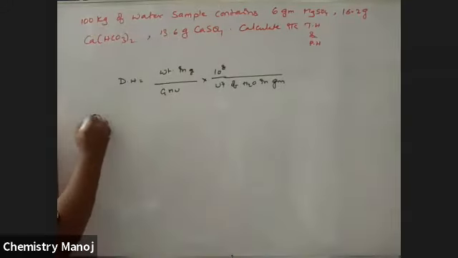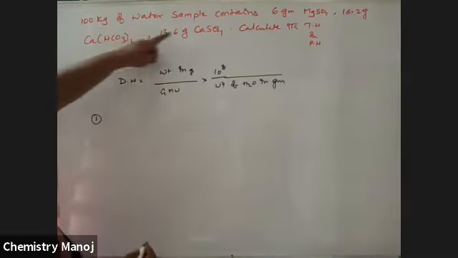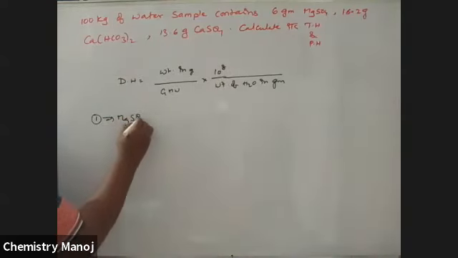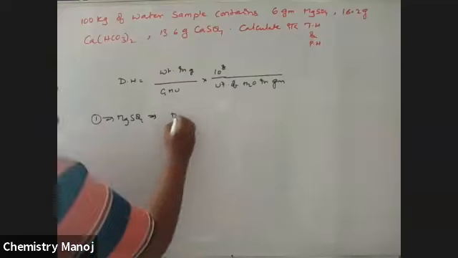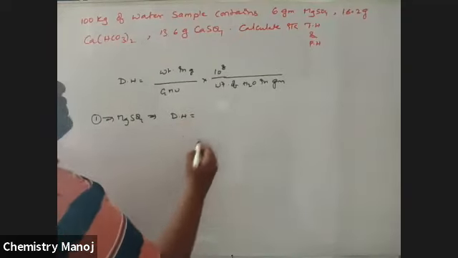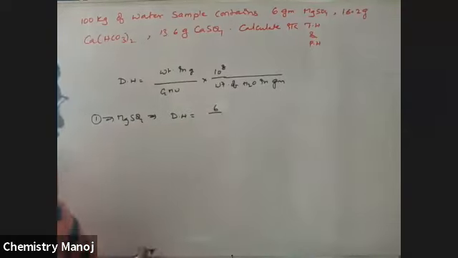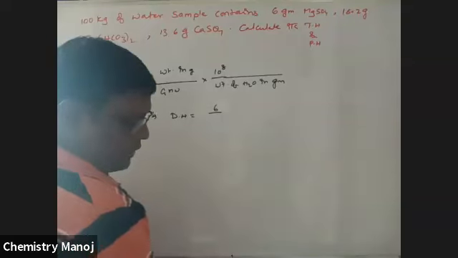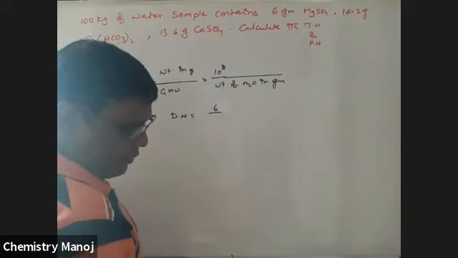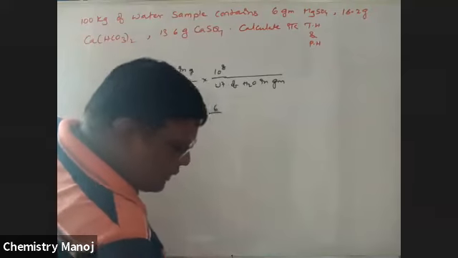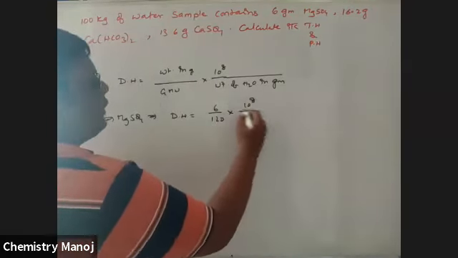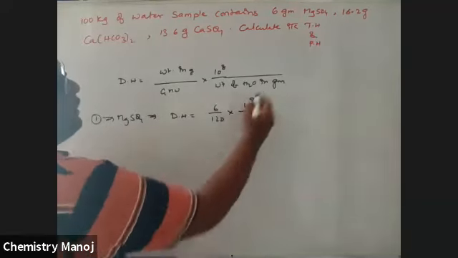Now first one. So for MgSO4, degree of hardness is equal to weight 6 by MgSO4 molecular weight. MgSO4, its molecular weight is 120 into 10 power 8 by weight of water in grams.